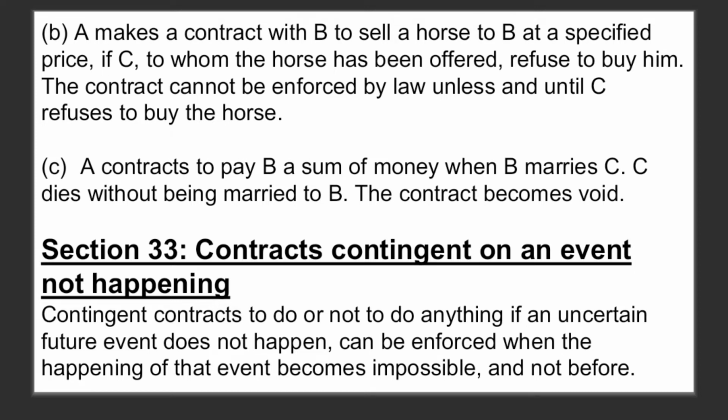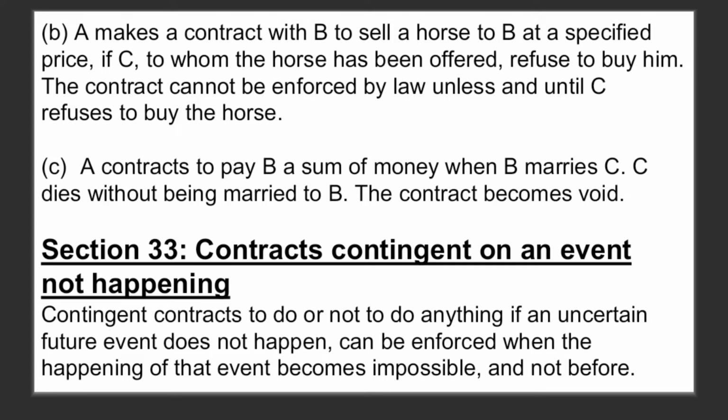So contingent contracts to do or not to do anything if an uncertain future event does not happen can be enforced when the happening of that event becomes impossible and not before. So in this case, the contract is contingent on an event not happening. So if the event becomes impossible, then only this contract can be enforced.